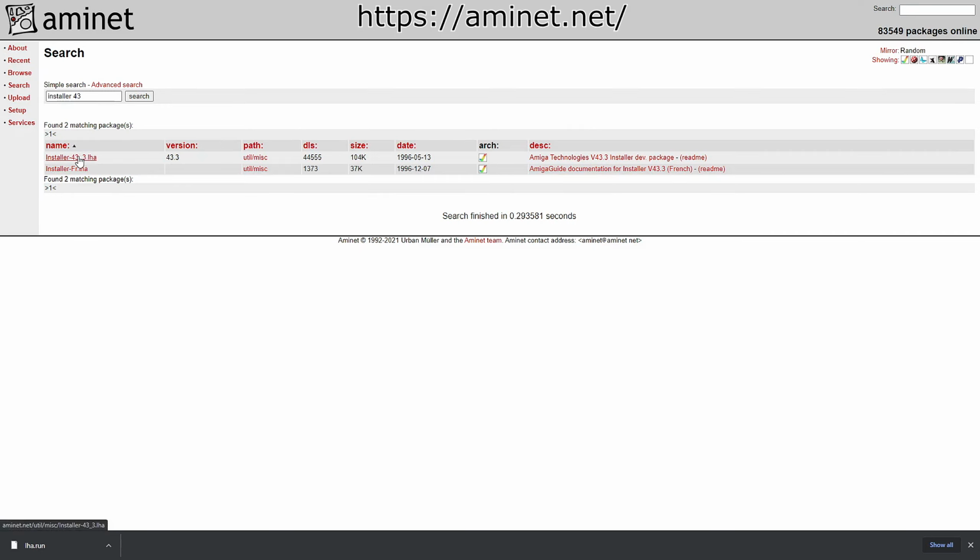Secondly, you'll need to search for Installer 4.3 and download that to the same folder. Installer is a scripting language developed by Sylvan Technical Arts and published by Commodore International for Amiga OS, first released for version 2.1 in 1992. Its grammar is based on the Lisp programming language.